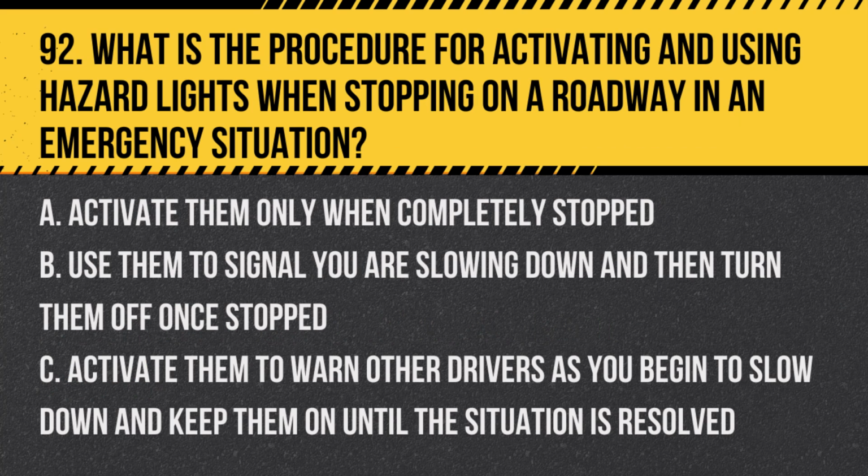Question 92. What is the procedure for activating and using hazard lights when stopping on a roadway in an emergency situation? A. Activate them only when completely stopped. B. Use them to signal you are slowing down, and then turn them off once stopped. C. Activate them to warn other drivers as you begin to slow down, and keep them on until the situation is resolved. Answer. C. Activate them to warn other drivers as you begin to slow down, and keep them on until the situation is resolved. Hazard lights alert others to your emergency status.